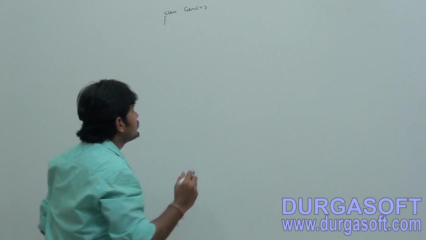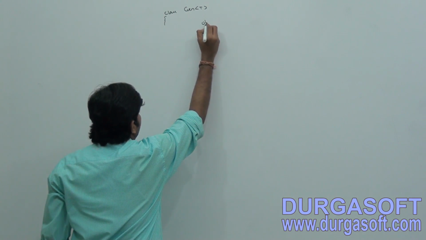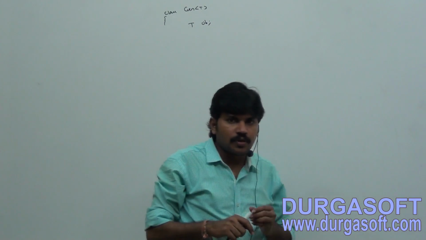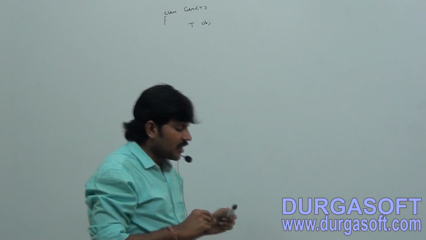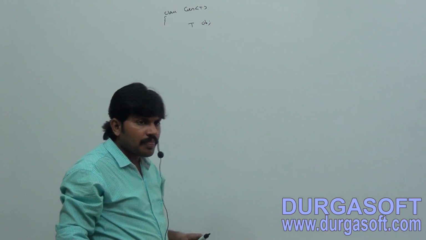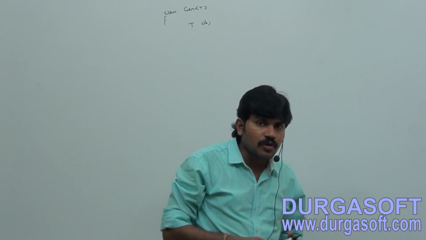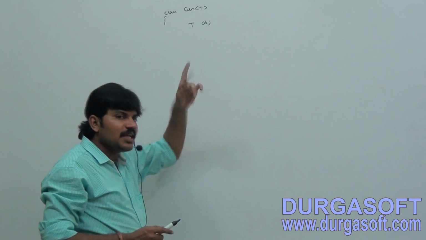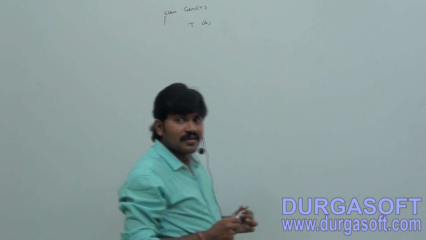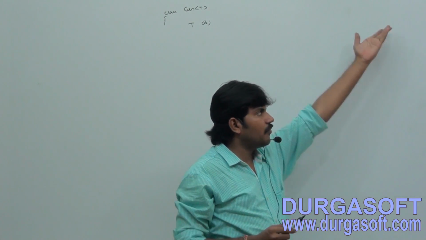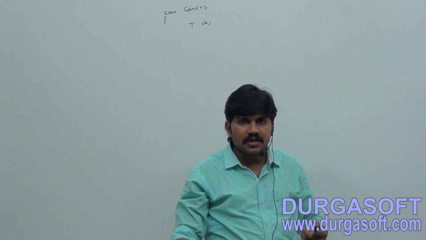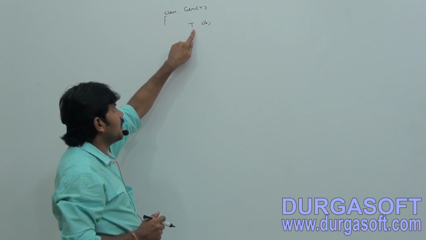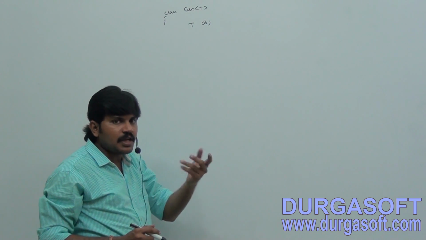Within this class, I am taking one variable OB of type T. Can you tell OB is what type? OB is T type. T can be any type. Based on your requirement, it may be string type, integer type, any type, no problem at all.